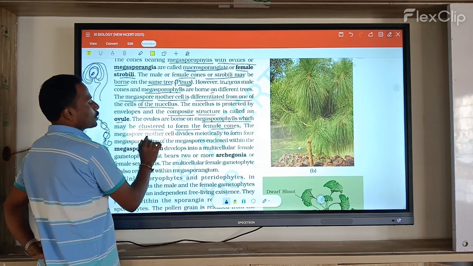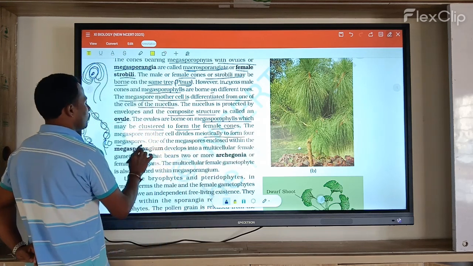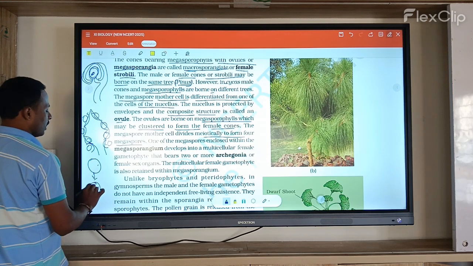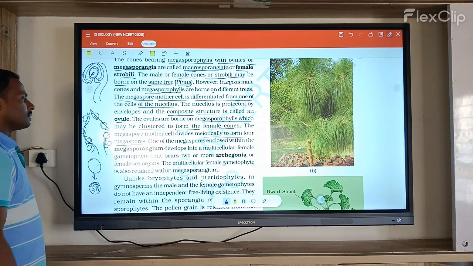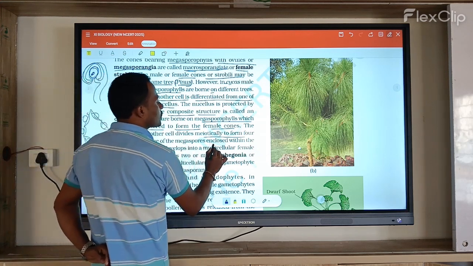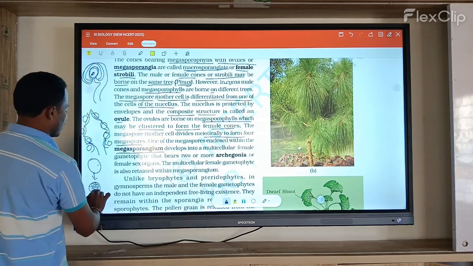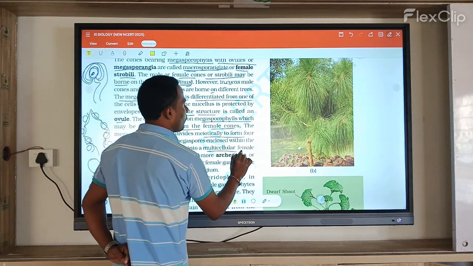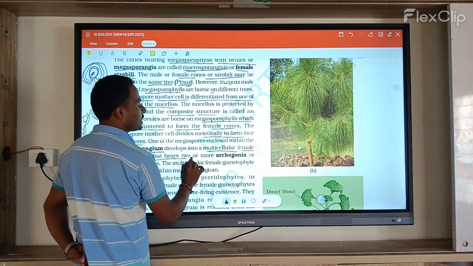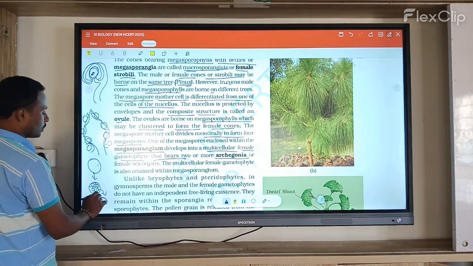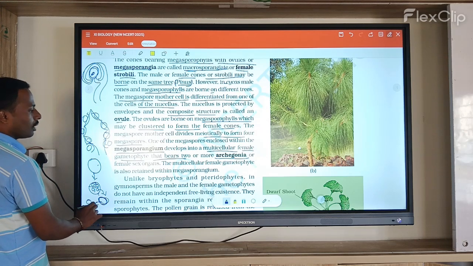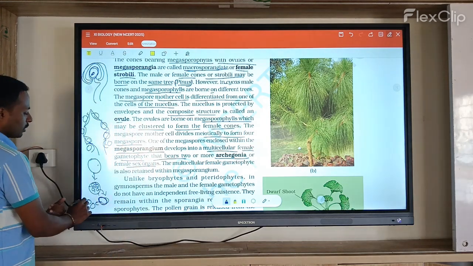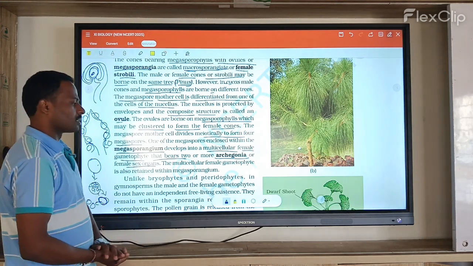Now, this megaspore mother cell divides by meiosis to form four megaspores. One parental cell divides to form how many cells? It forms four cells. Here, one of the megaspores is enclosed within a megasporangium. So each one is called what? One megasporangium. It develops into a multicellular female gametophyte that bears two or more archegonia. So one develops into one or more. Two or more archegonia, the female sex organs, are produced.